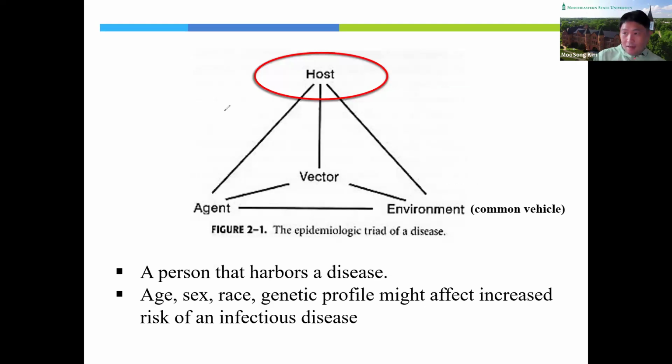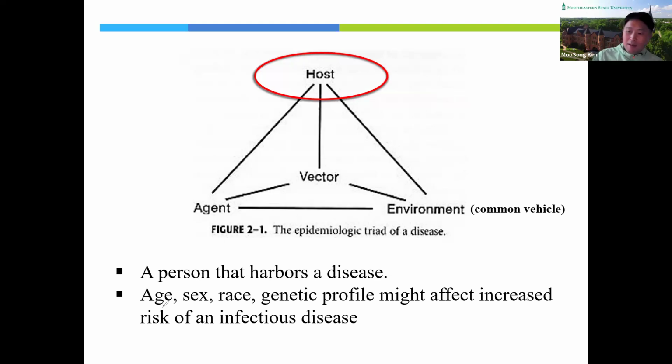So first, in this triad, the first component is host. Host indicates the person having a disease. This host is influenced by many different factors such as age, gender, race, or genetic profile. These different factors affect whether the host gets a disease or not.